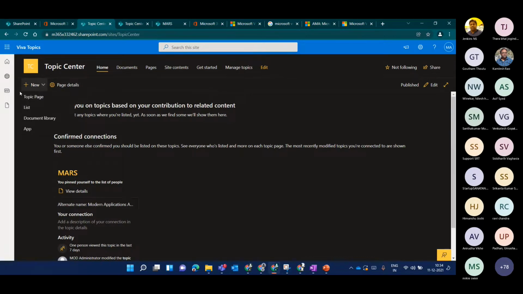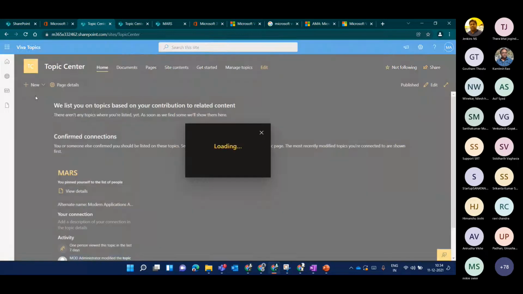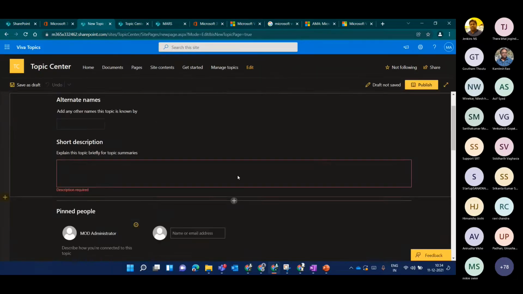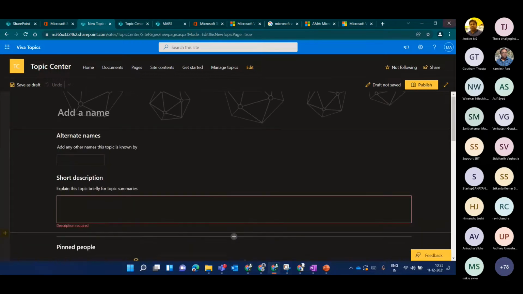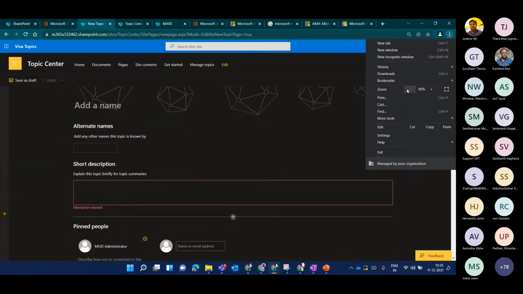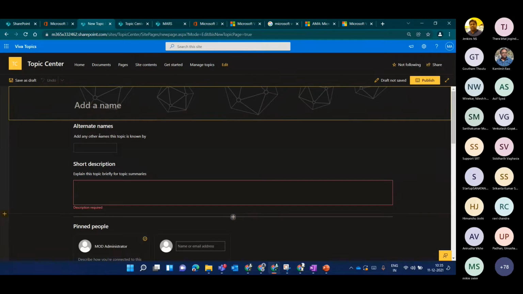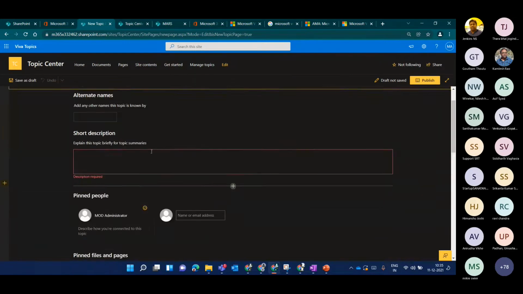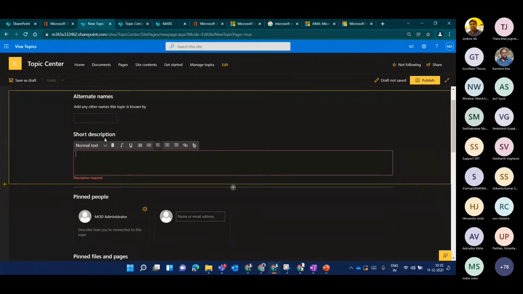Let's just go and create a topic page. When you click on New, you'll see a topic page. Here comes the beautiful topic page. This is similar to your SharePoint page, but it already has placeholders and a description for every particular part.